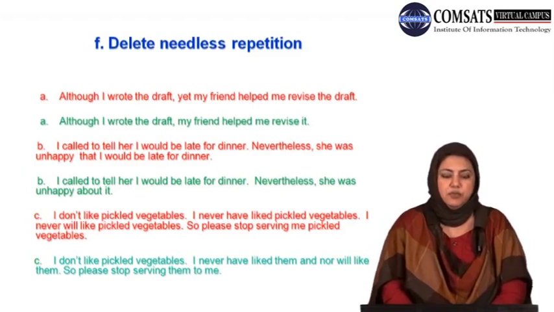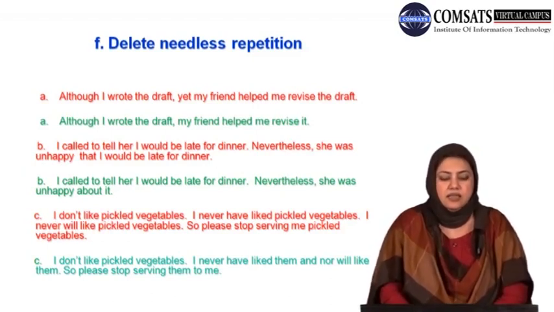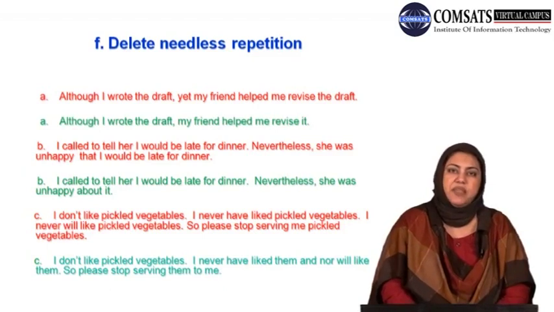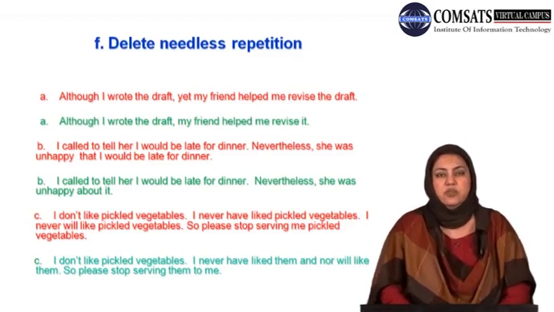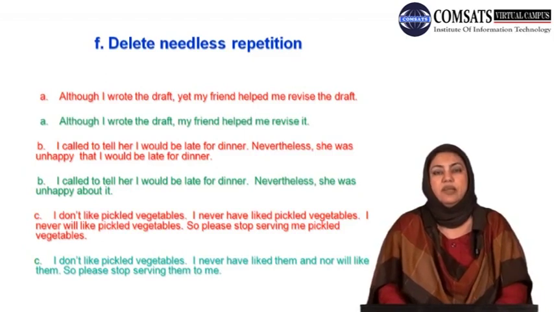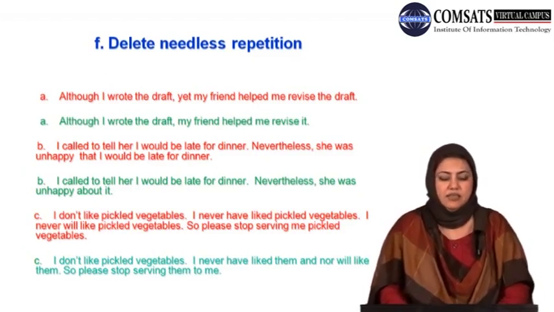By the way, at this point, do you see that in the correct version that I have provided here, there is still one problem, not with relation to precision but with relation to some other characteristic of formal or academic writing? In the previous session, I shared with you, do not use contractions or abbreviations when it comes to formal or academic writing.